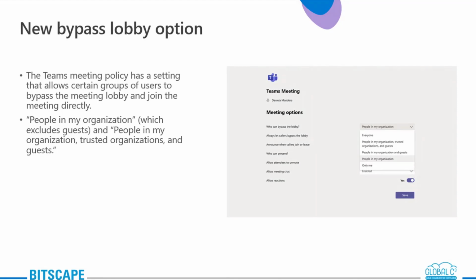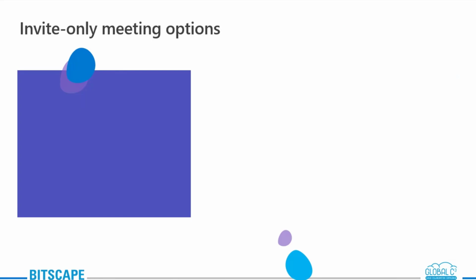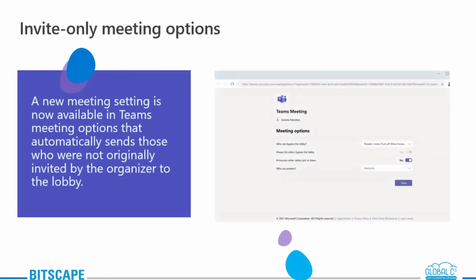But talking about this in more detail, lately there have been two more options under this. One is people in my organization, which excludes the guests, and the other is people in my organization, trusted organizations, and the guests. I'll show you how these two features work, but I would say that this provides another level of security and flexibility to the Teams users. Let me just state a few of the facts, and then I'll show you live how you can conduct this.